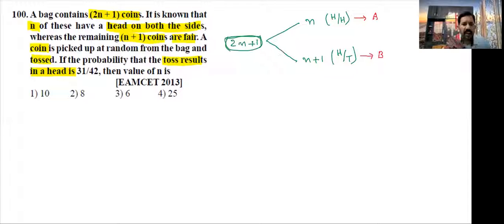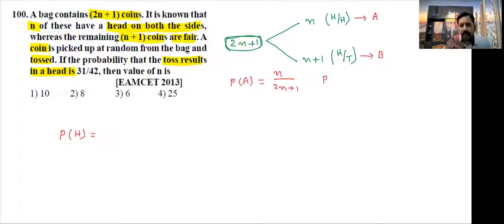Now finally what are they selecting? The selected coin is head only. Probability of getting head. First we want to select a bag, then toss the coin. First I am going to select the first bag, P of A. In that first bag there are n coins, but total number of coins is 2n plus 1.